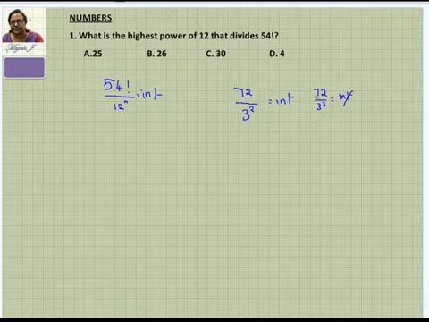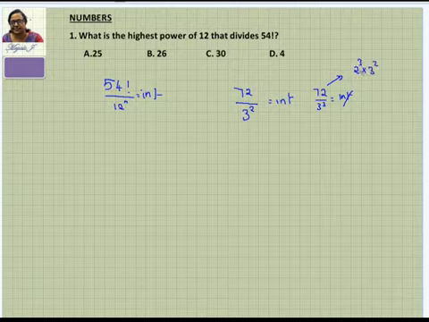When you write 72 as prime factors, 72 is nothing but 8 into 9. 8 is 2 cube and 9 is 3 square. So you have only 3 2s or 2 3s. Therefore, you can divide only by 2 3s. The third 3 you cannot have here.